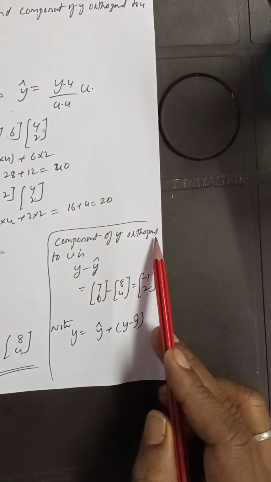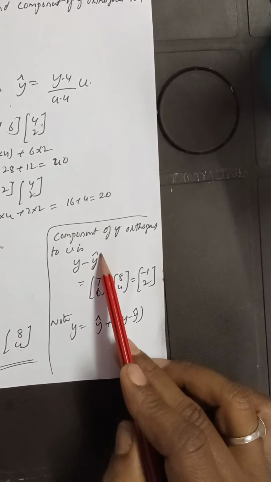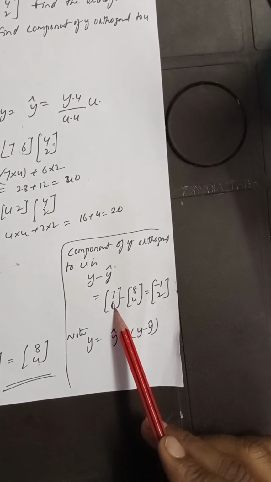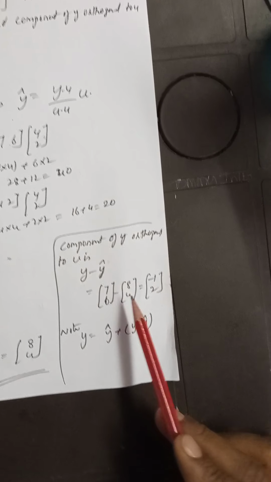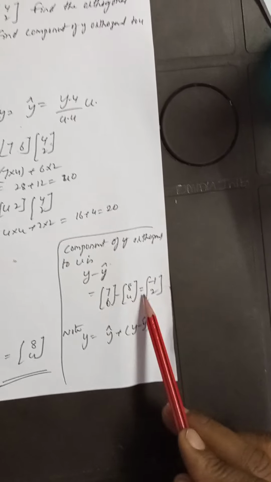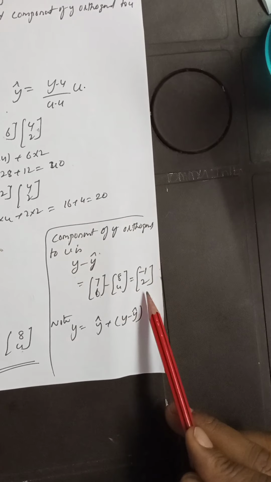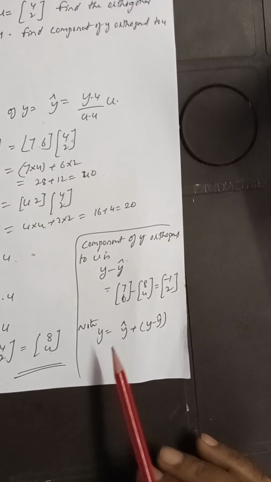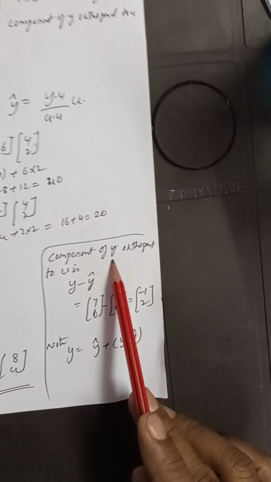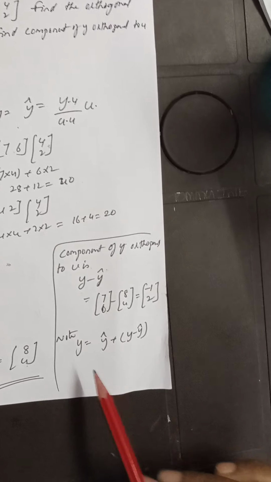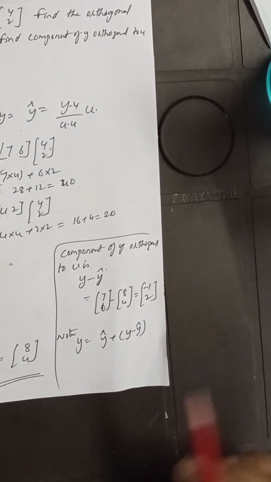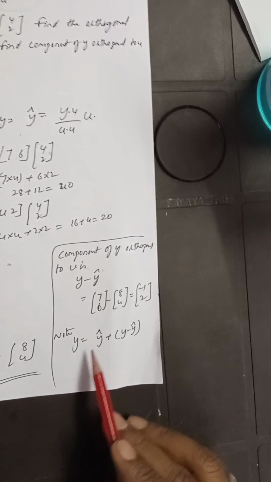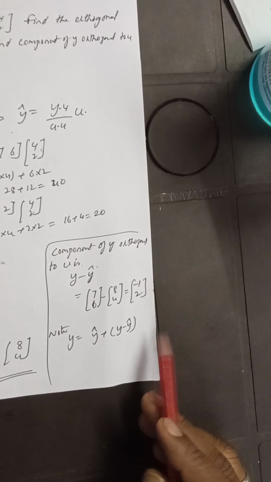Next, the component of y orthogonal to u is y minus y cap. The y matrix is here, the y cap matrix is (8, 4). The subtraction of two matrices, we are getting (-1, 2). Therefore this is called the component of y orthogonal to u. Right? Now we know that y = y cap + (y - y cap).